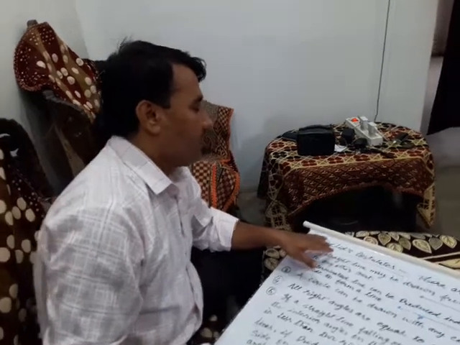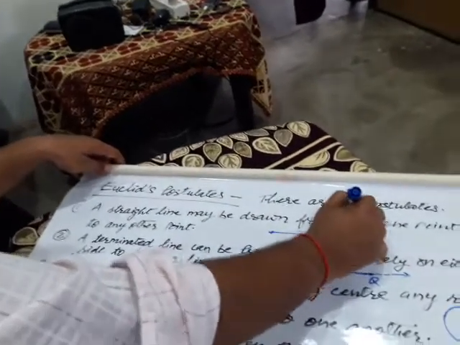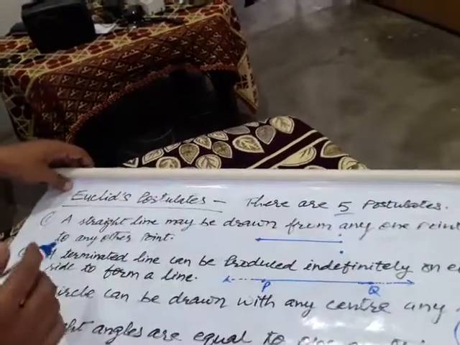Let us today see Euclid's postulates. As you know, Euclid gave so many axioms. Out of them, only seven axioms are taken in your NCERT textbook, whereas Euclid gave us five postulates. They are very much important in geometry. Euclid's postulates: there are five postulates.